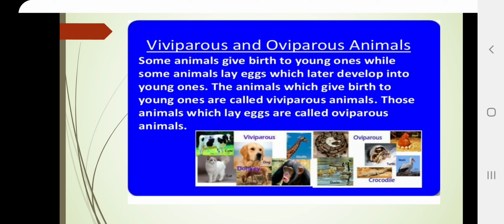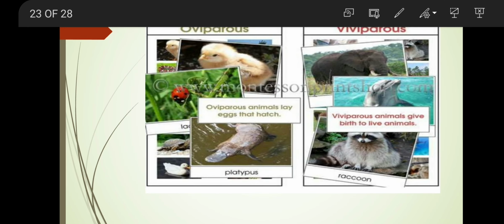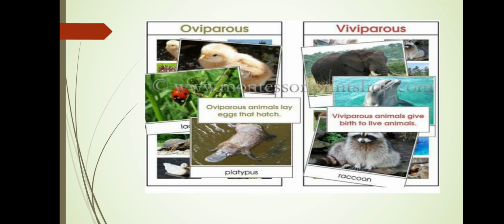For example, birds, reptiles, these are oviparous. Mostly mammals are viviparous organisms. Oviparous animals lay eggs that hatch. Viviparous animals give direct birth to young ones.